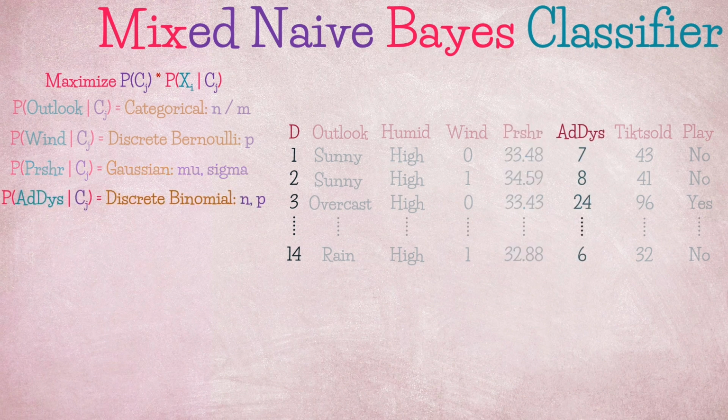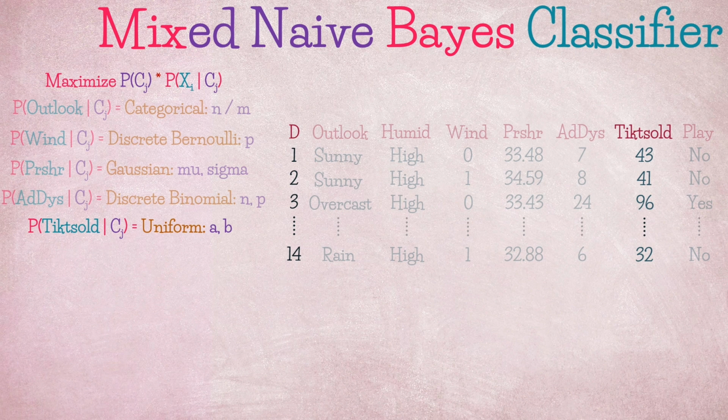Ad days is a discrete variable that represents the number of days where the game was successfully advertised in the month preceding the game day, so it's 1 if the ad was aired and 0 otherwise. So P(ad days | C) follows a binomial distribution with parameter n equals 30, where 30 represents the number of days per month. Finally, tickets sold is a continuous variable that represents the average price of tickets sold for each game day, so